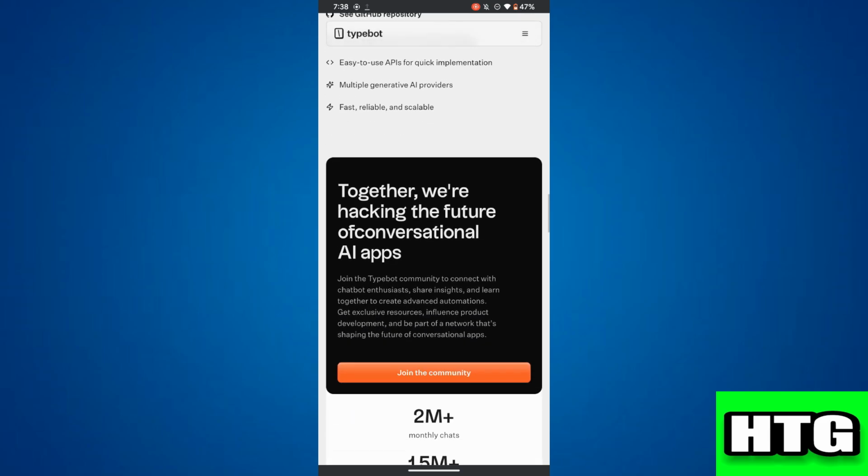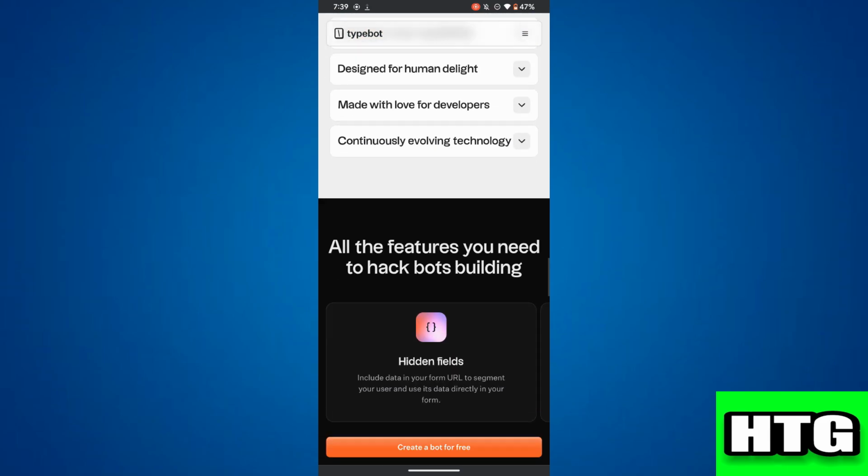So that's how you can decide between Dify and Typebot for AI automation in 2025.